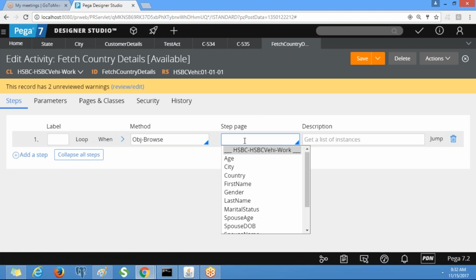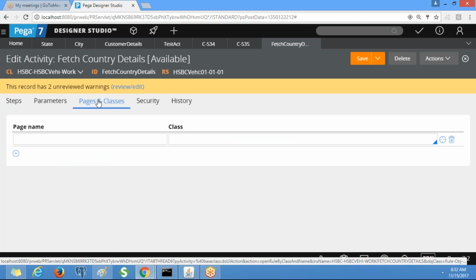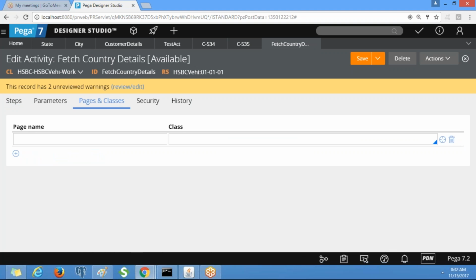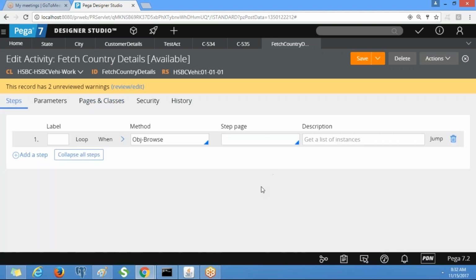Now I'm going to select the step page. If you are going to select the step page, you need to define it under pages and classes. For this scenario we don't need to select any step page, but if you want to see it on the tracer, you have to select the step page. For this scenario, we are directly defining the pages and classes in the section, right? So we don't need to give anything here.